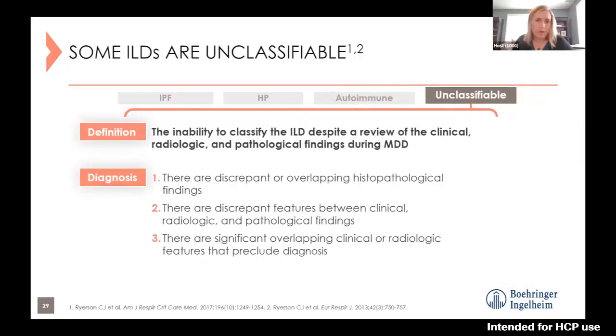And finally, moving on to this category, the unclassifiable ILD, which is calling something unclassifiable, and that then turns out to be their diagnosis of unclassifiable ILD. So it really is, despite the review of the clinical findings, radiologic review, review of their pathology from their lung biopsies, sitting down and having a multidisciplinary discussion, or MDD, there's no conclusion about what this disease is. And so there might be overlap, there might be some things you would expect to be present that aren't. And so we can end up with this unclassifiable. And those tend to have a risk to be progressively fibrosing.